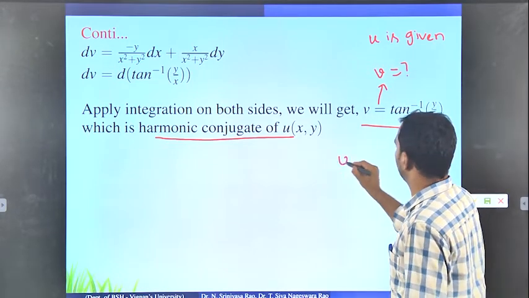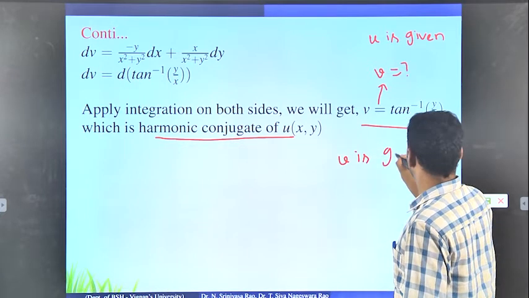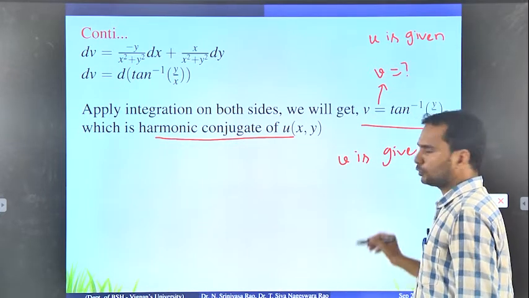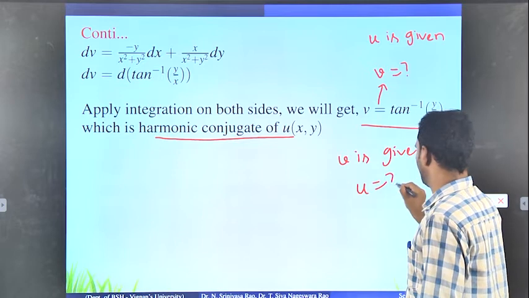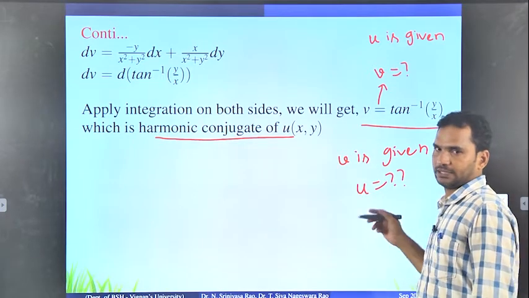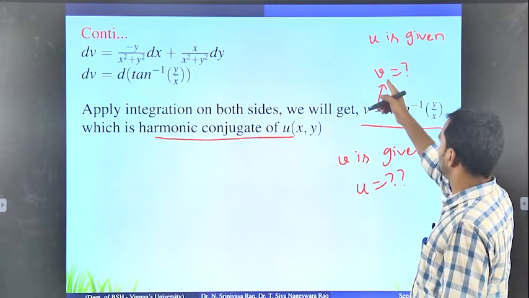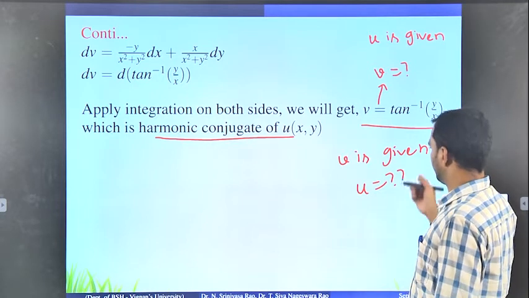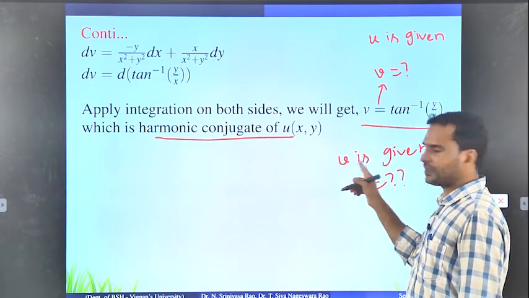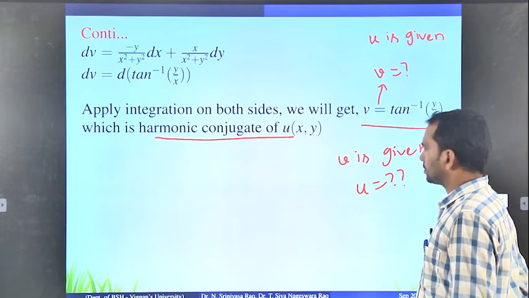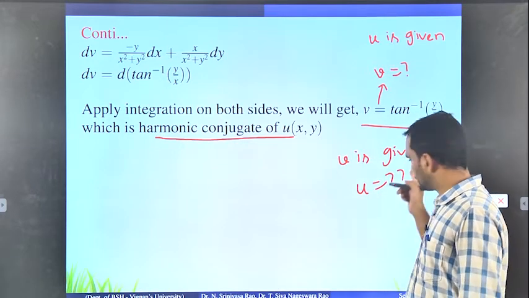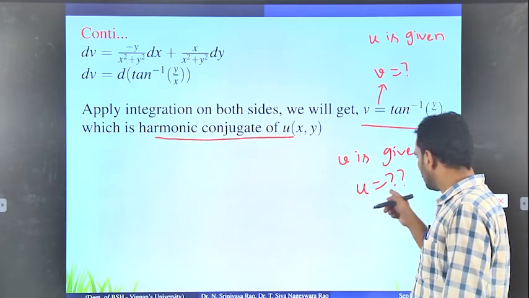Here u is given and we find v. Similarly, if v is given, how do we find the u value? That is the next method. Sometimes u is given and you have to find v, and sometimes they will give you v and you have to find u. For that you have to use the total derivative of u.